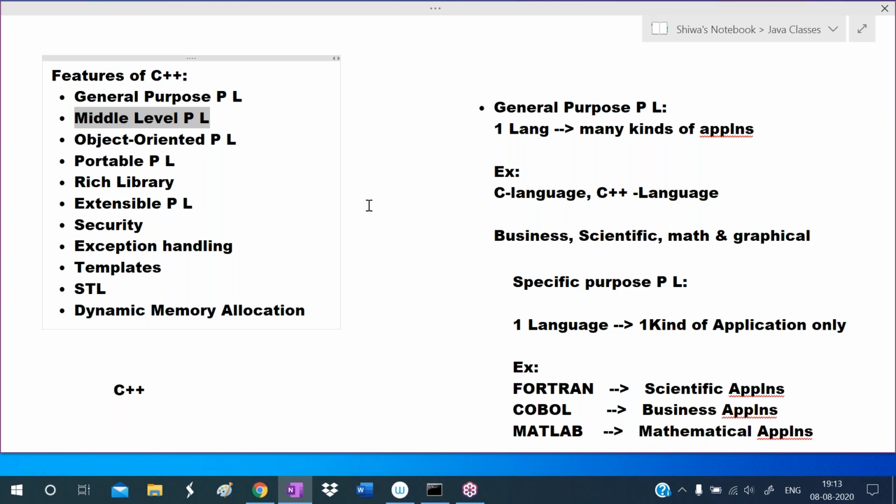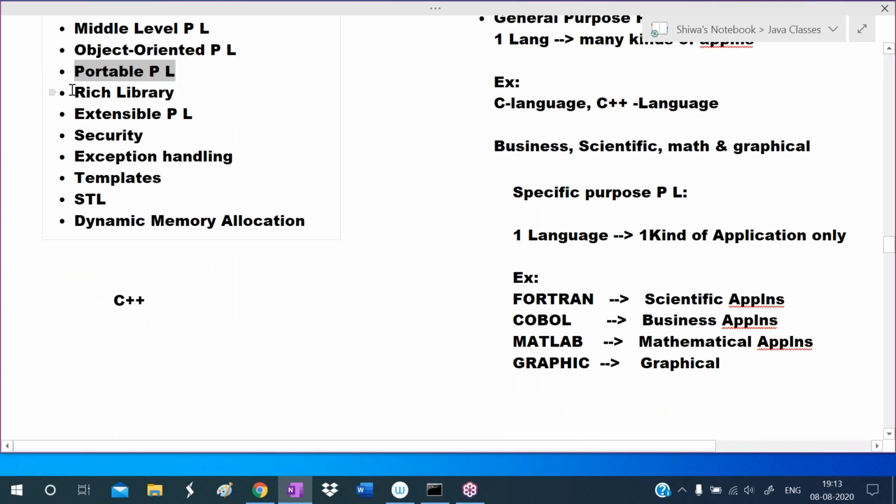So we can call C++ the middle level programming language, and we call C++ an object oriented programming language because it supports four concepts: encapsulation, abstraction, inheritance, and polymorphism. C++ is a portable programming language, meaning C++ programs in one system can run on any system, even if the operating system is the same or different. That's why it is portable.